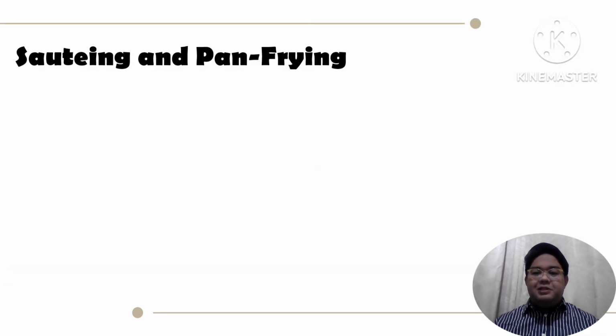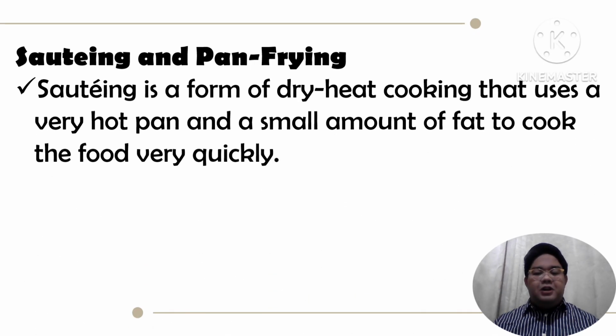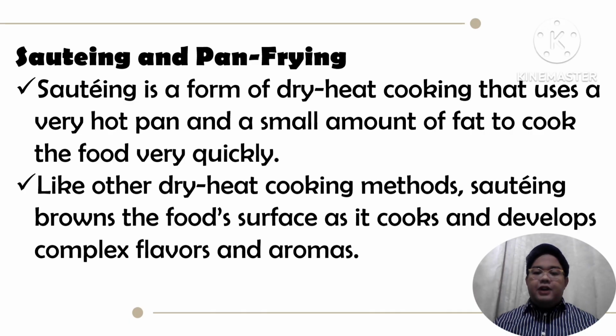Another one is sauteing and pan frying. Sauteing is a form of dry heat cooking that uses a very hot pan and a small amount of fat to cook the food very quickly. So such fats, examples of those are butter, lard or oil, etc. Like other dry heat cooking methods, sauteing browns the food surface as it cooks and develops complex flavors and aromas.